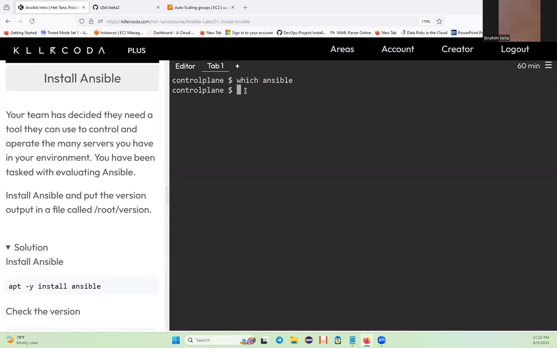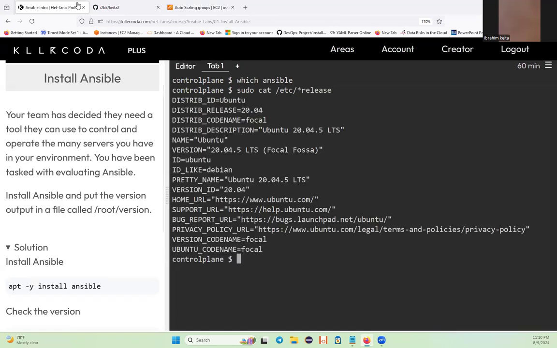In order to do that, let me check what flavor of Linux I'm using. cat /etc/, run this command, please. Release. You see, this is one of the distros. Please learn Linux. It's really important. So you see this is Ubuntu.